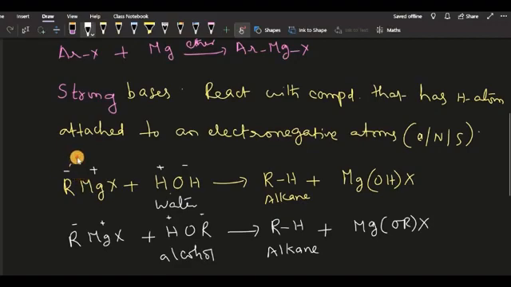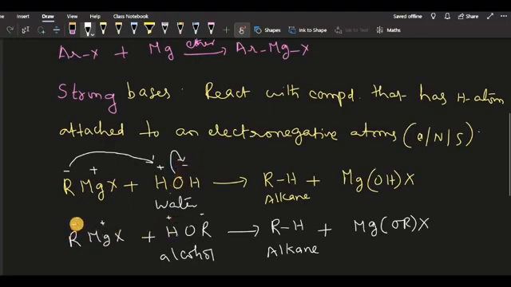Here the alkyl group is attacking the hydrogen, and at the same time the electrons present on oxygen come onto oxygen, becoming a negative charge. This negative charge on oxygen arises because the pair of electrons between hydrogen and OH in water shifts towards OH.